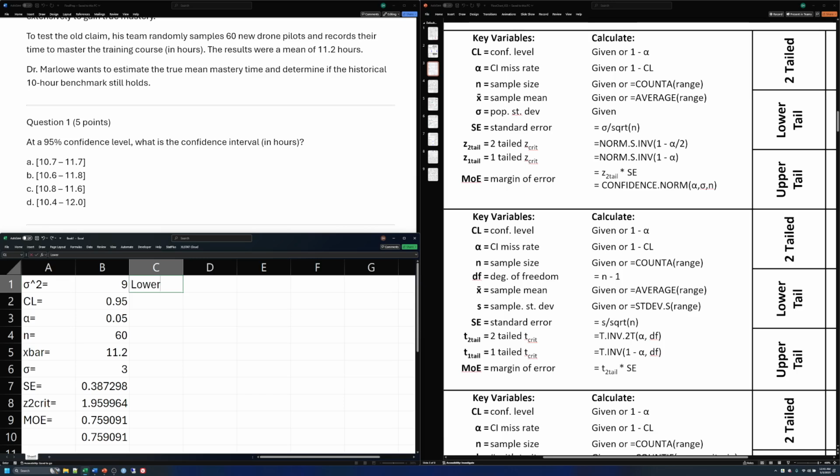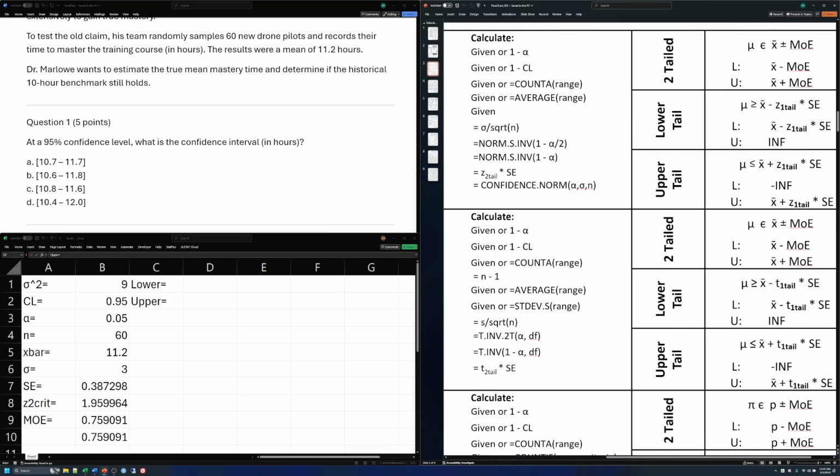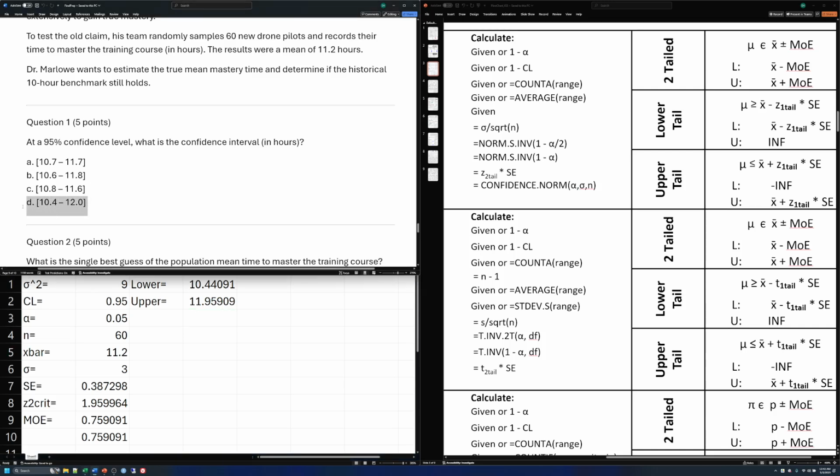Now we need a lower value and an upper. From these values that we have collected, we are going to do our two-tailed, which is just x bar minus the margin of error, and x bar plus the margin of error. That gets us our lower and upper of roughly 10.4 to 12.0. And so that gives us answer D as our correct answer here. So we'll just highlight it as D.